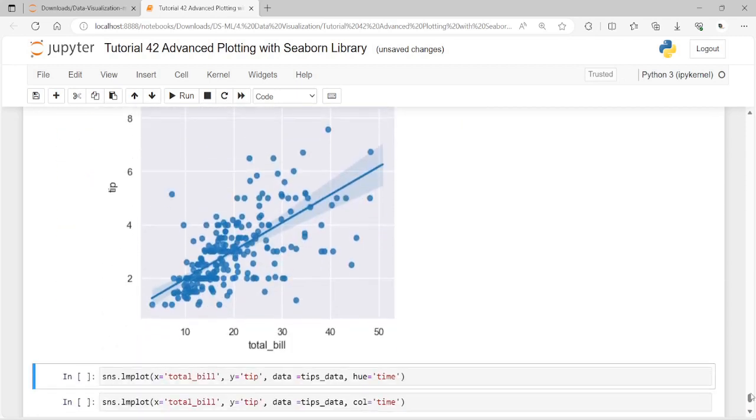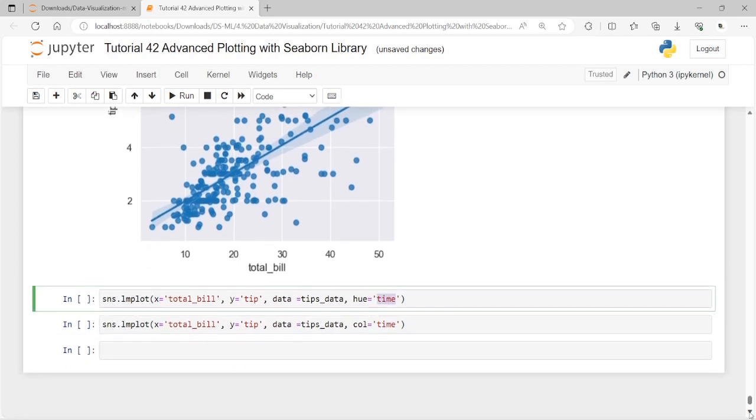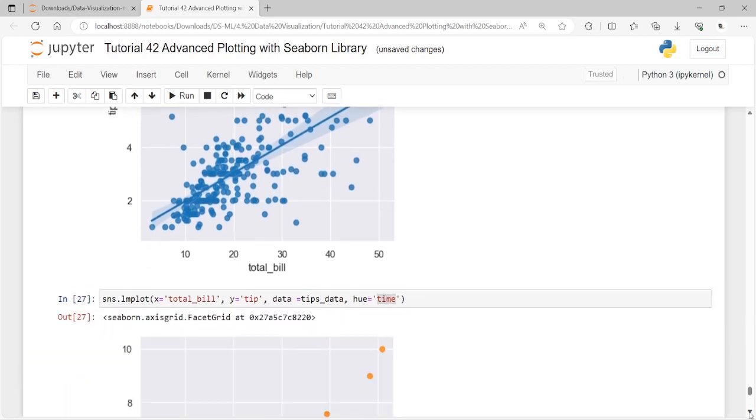Okay, so let me explore here. And kindly see how this is shown. Yeah, of course, you can plot a regression plot for two columns on the y-axis also. How come? You just need to pass a column name for the hue parameter of this lmplot. So here we are passing the hue, that is the time. And kindly see the exact difference, which I am going to show later on. So see here.